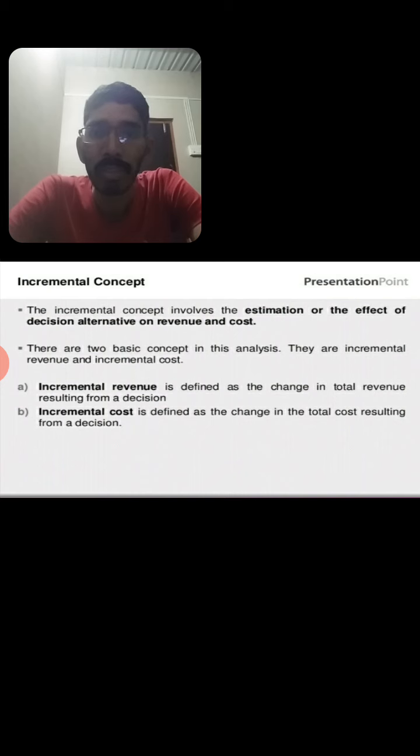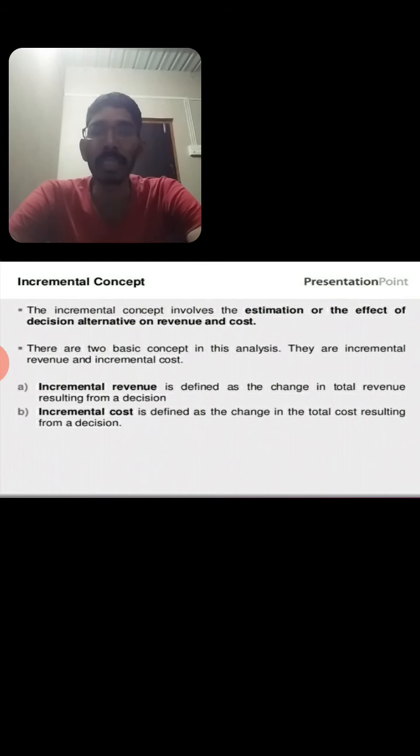Incremental revenue is defined as the change in total revenue resulting from decision making and forward planning. Incremental cost is also defined as the change in total cost resulting from decision making or forward planning.